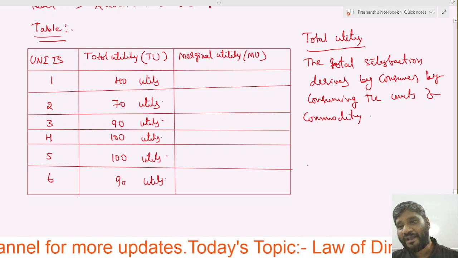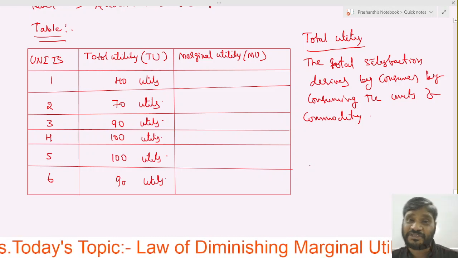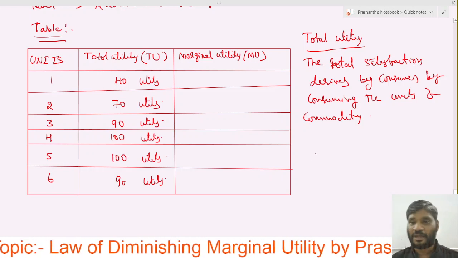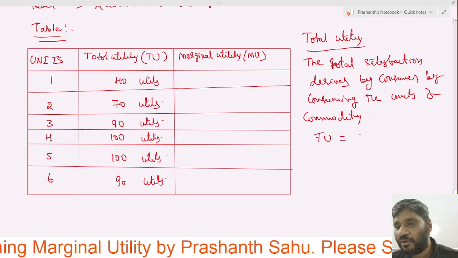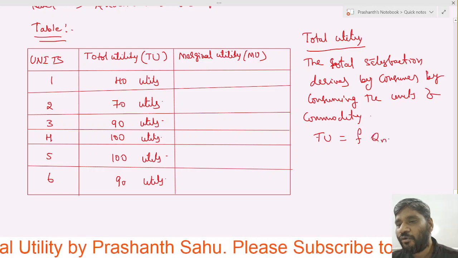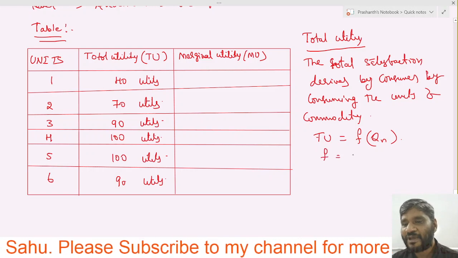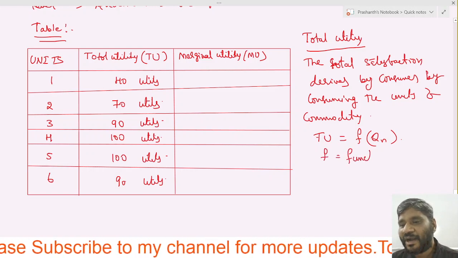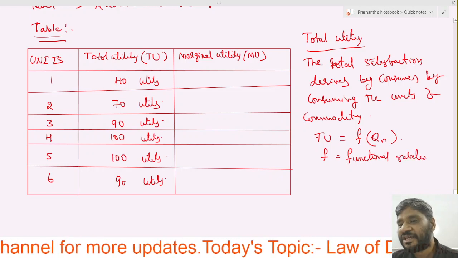What is total utility? The total satisfaction derived by a consumer by consuming the units of commodity. Simply, how can we write it here? TU equals F of Qn. TU is nothing but total utility. F is nothing but functional relationship.